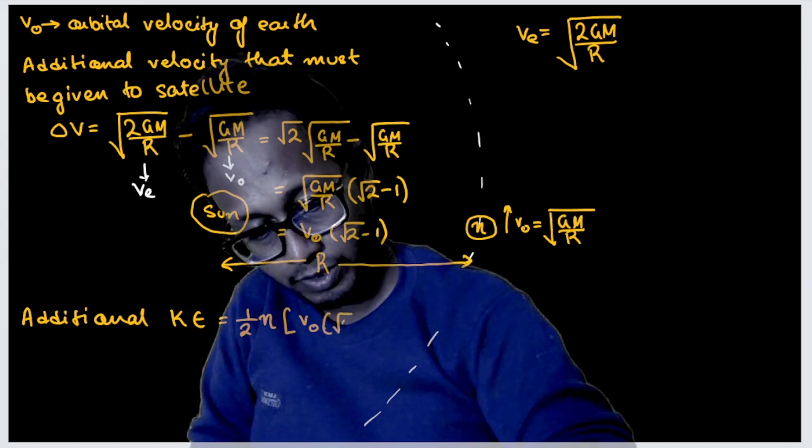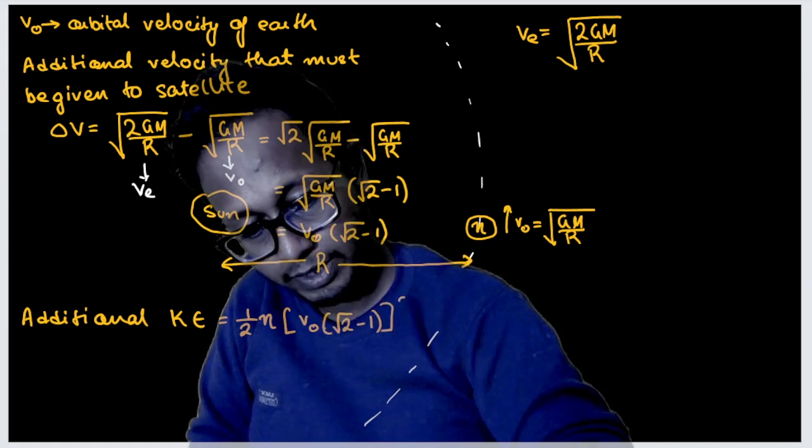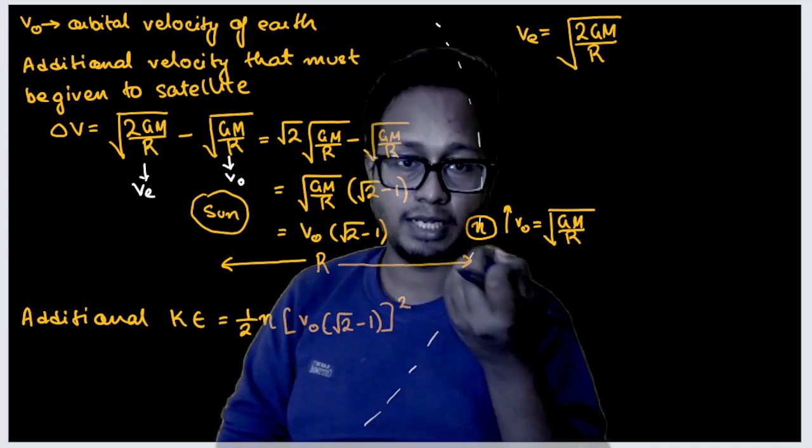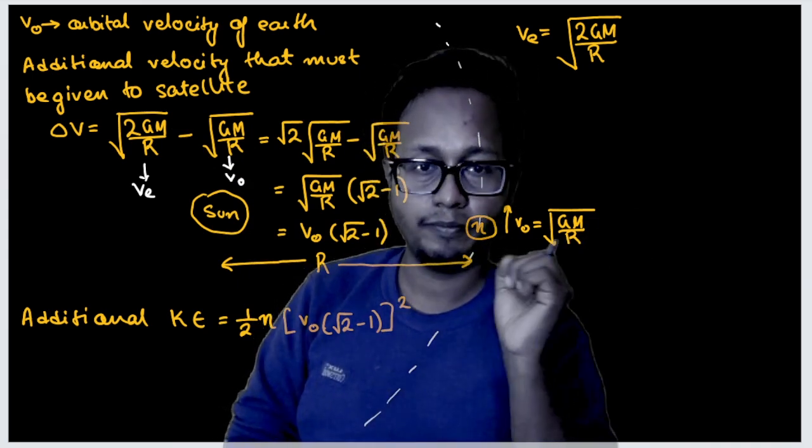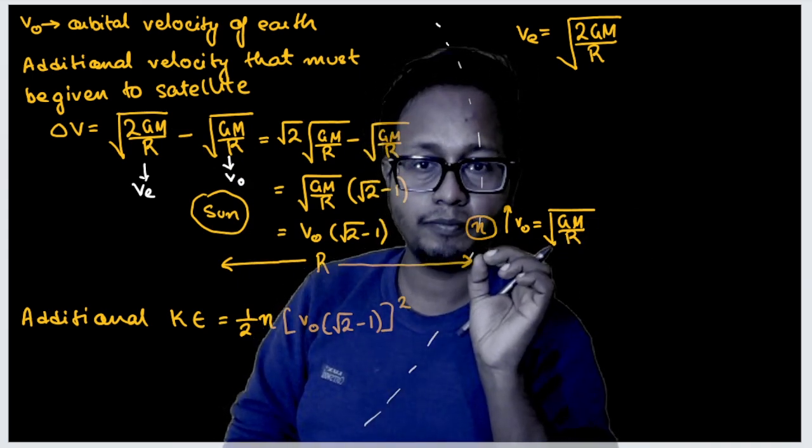So this is the amount of kinetic energy that I must give this satellite to make it escape from the orbit. Understood this one?